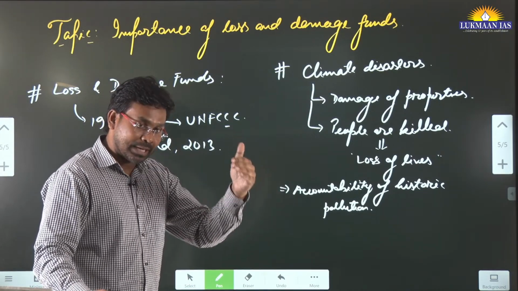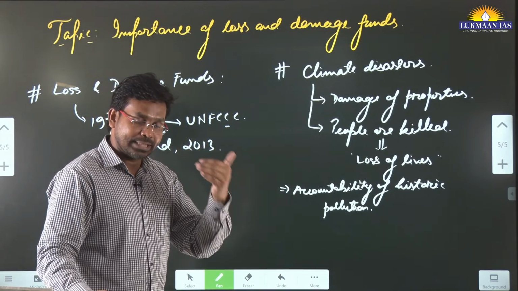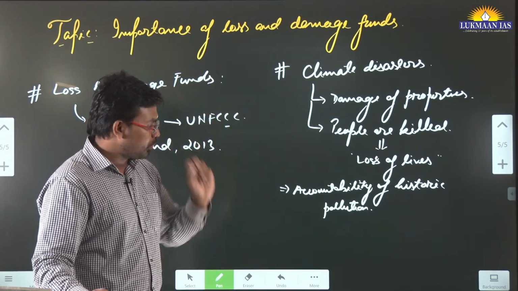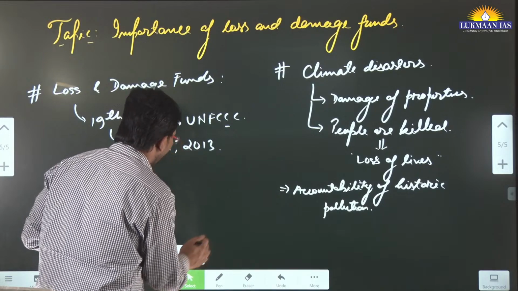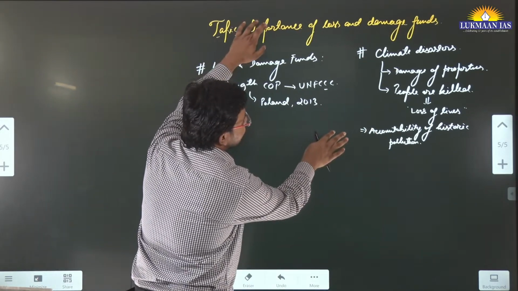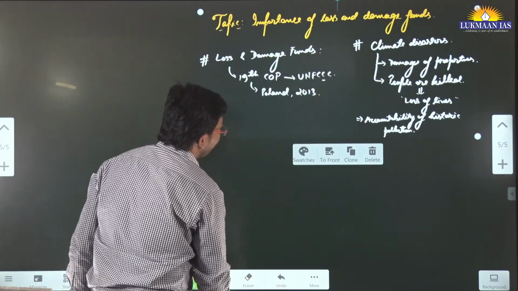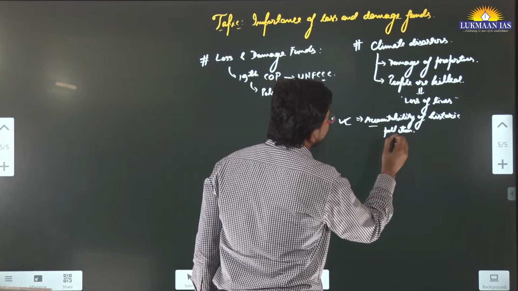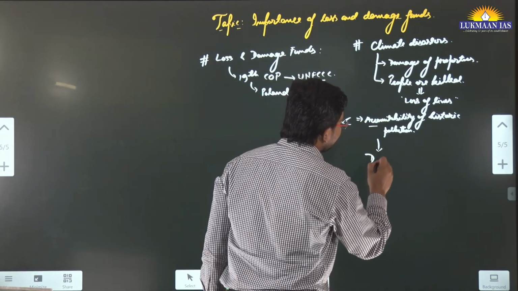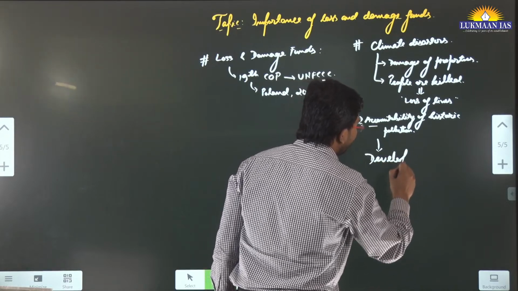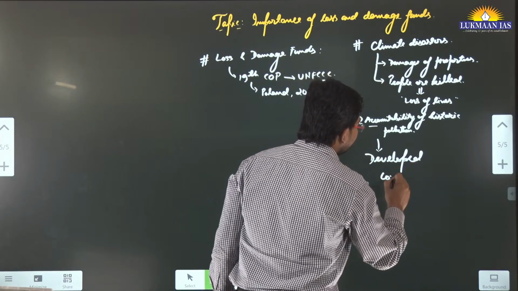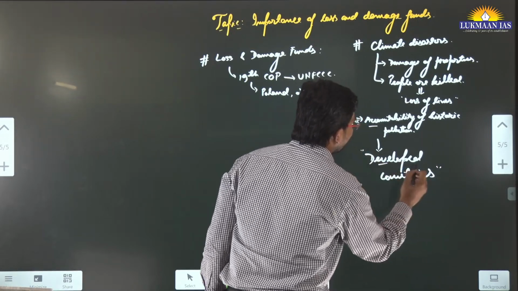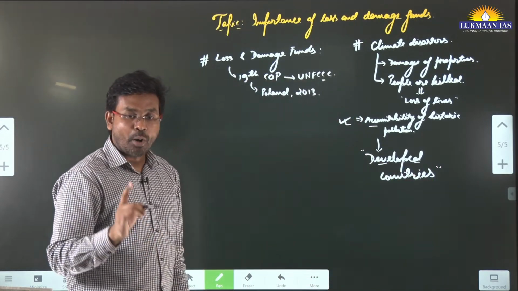They have adopted some kind of developmental path that has changed the climate, so it has led to the increase of global warming. Their actions have led to the increase of global warming. So it was widely accepted that there should be accountability of the developed countries. And developed countries have also pledged that yes, there is accountability and we are going to compensate for this.